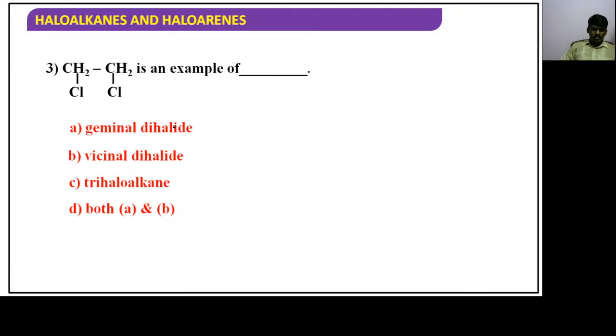So, let's see the third one. What is the answer for it? Third one is vicinal dihalide. Here, 2 chlorine atoms are attached to two adjacent carbon atoms. As we have discussed already, these 2 chlorine atoms are attached to adjacent carbon atoms, hence it is said to be vicinal dihalide.